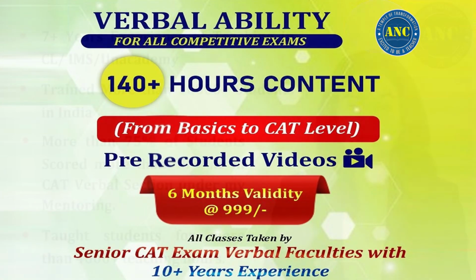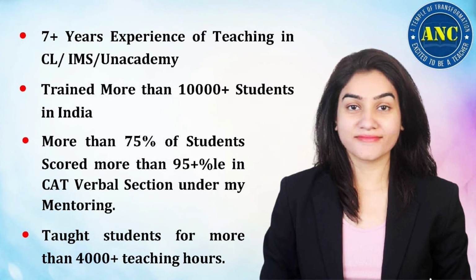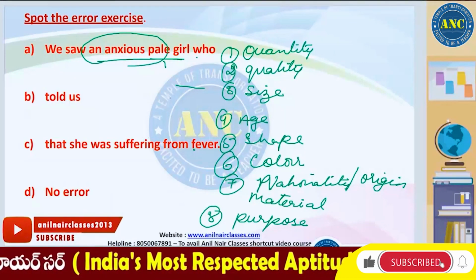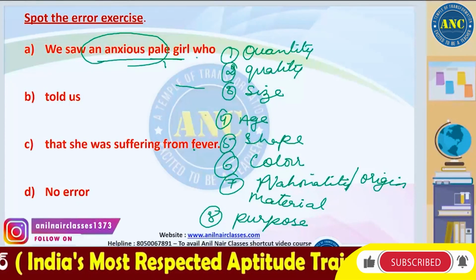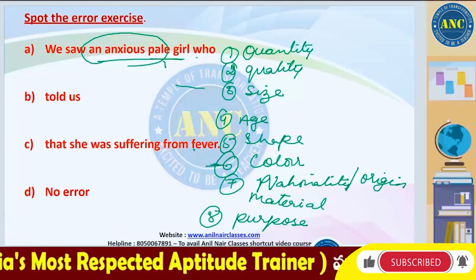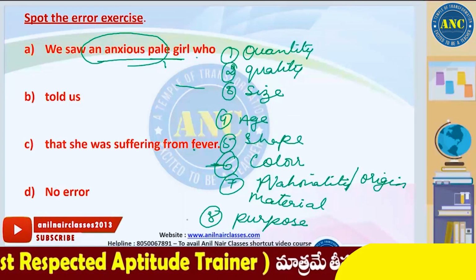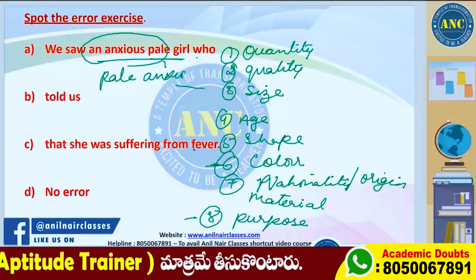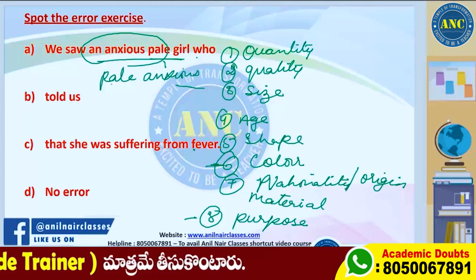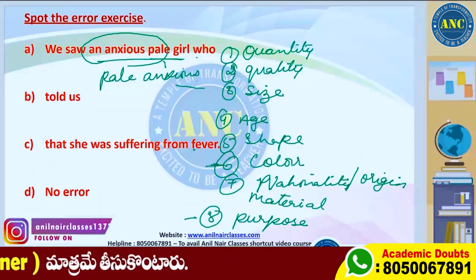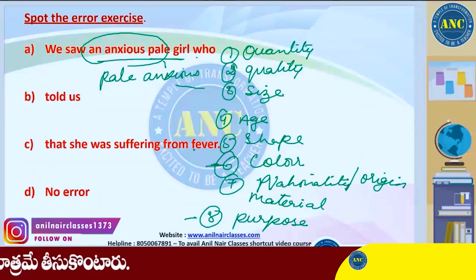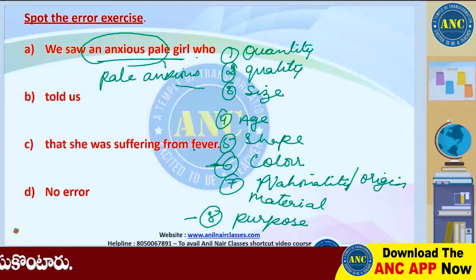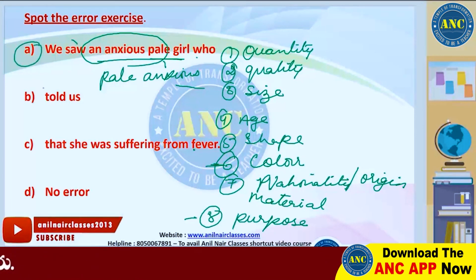Now you see, anxious is what? Do we put the anxious pale girl first? The color will come, right? Then the purpose will come. So it should be pale, anxious girl. We should put, we saw a pale anxious girl. What is the purpose? Anxious, right? So A is the right answer. Get rid of B, C and D.